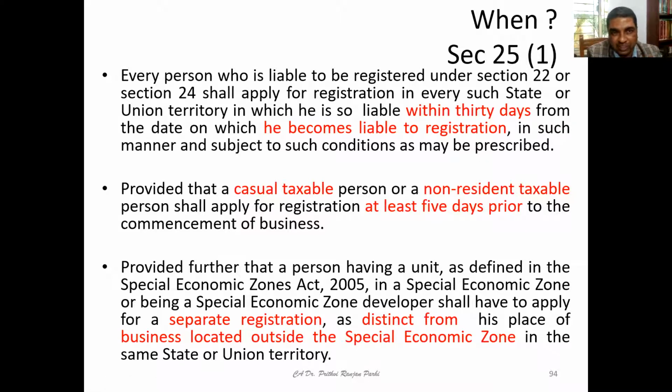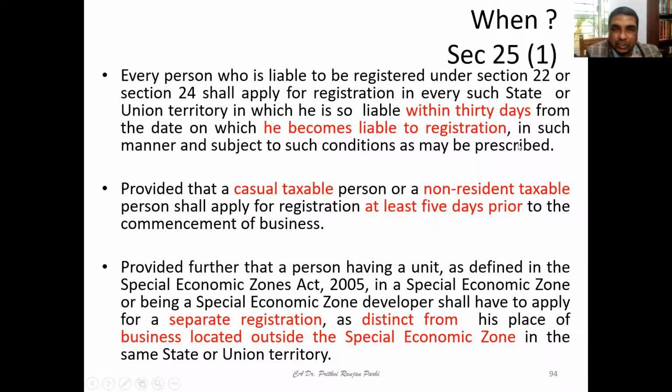It says every person who is liable to be registered under section 22 or 24, which we have already discussed in the previous recorded videos, shall apply within 30 days from the date on which he becomes liable to registration.